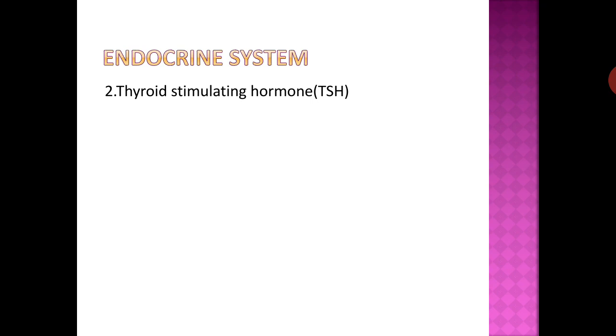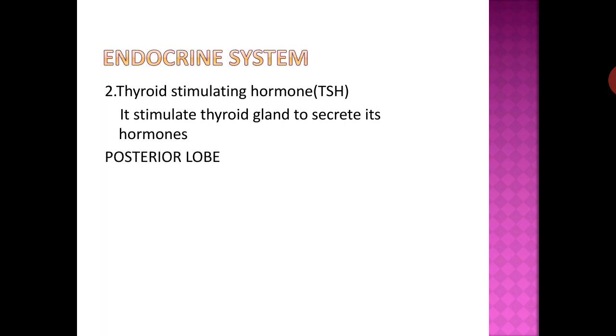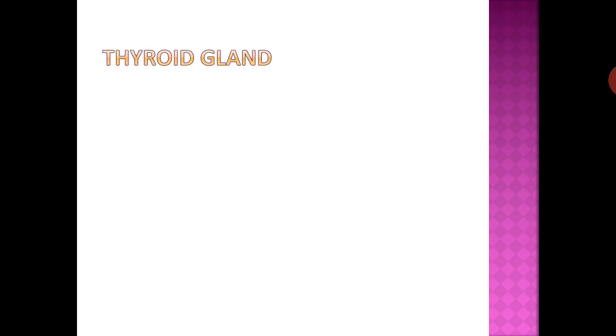Thyroid stimulating hormone stimulates the thyroid gland to secrete its hormone. Posterior lobe secretes oxytocin and vasopressin.